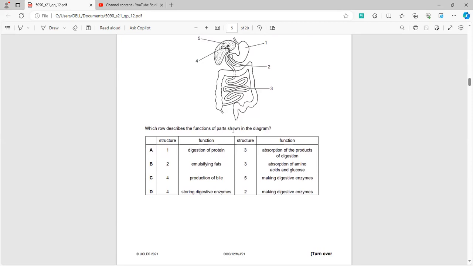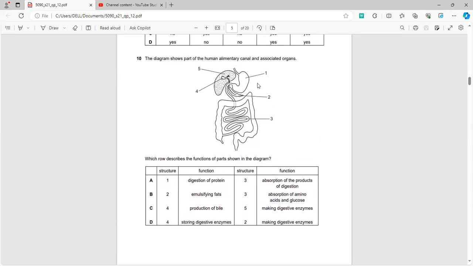Now, in question number 10, which row describes the functions of these parts? We need to be able to clearly identify all these parts. Three is the small intestine. Two is the gallbladder. One is the stomach. Five, sorry, this is the gallbladder, and this is the stomach. So, which row describes the function of the parts? Structure one, the stomach, we all know, is involved in the digestion of proteins, and the small intestine is involved in the absorption of the products of digestion.